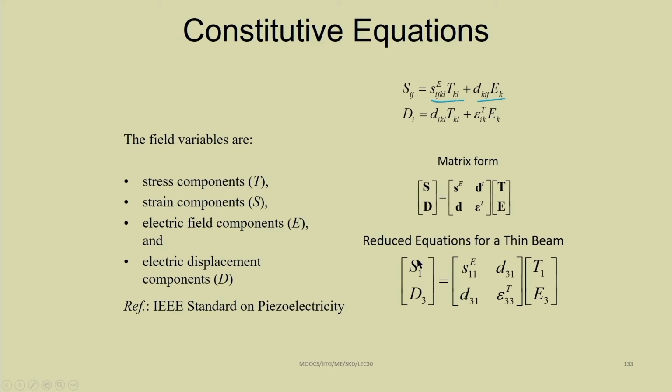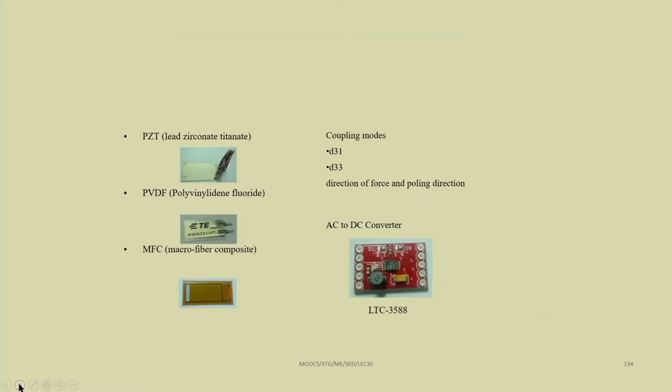Here stress component is T, strain component is S, electric field component is E and electric displacement component is D. By using this, the stress strain relation can be retained using this matrix, and we can easily derive the equation of motion.